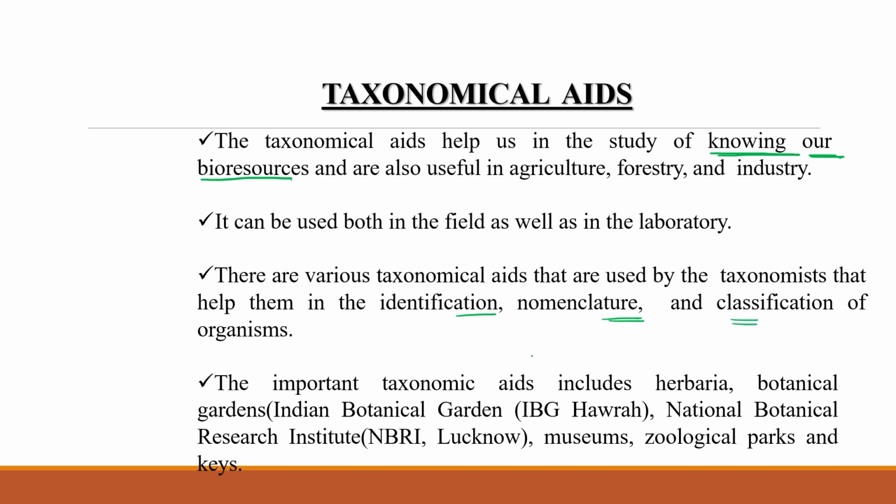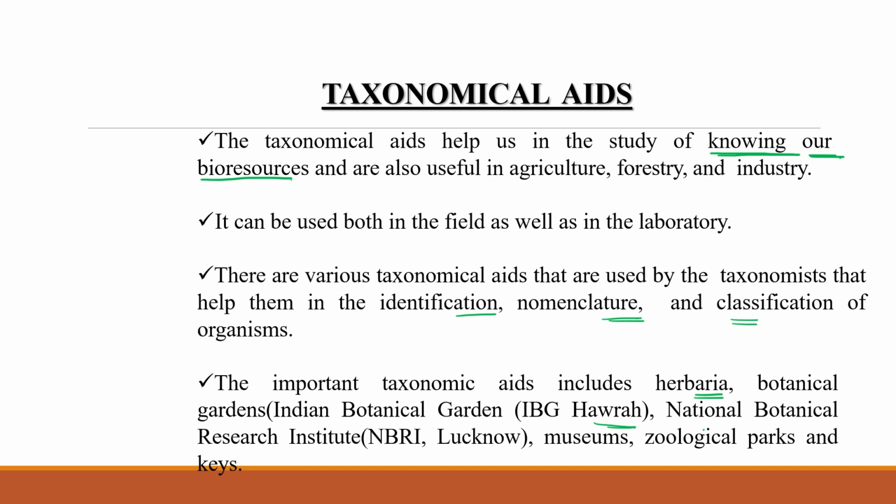What kind of taxonomic aids? Like herbaria, in which we collect different kinds of leaves from a jungle, dry them, paste them on A4 size sheets and make a file. This is known as herbaria. Similarly, botanical gardens, like the Indian Botanical Garden in Howrah, and the National Botanical Research Institute in Lucknow, right?